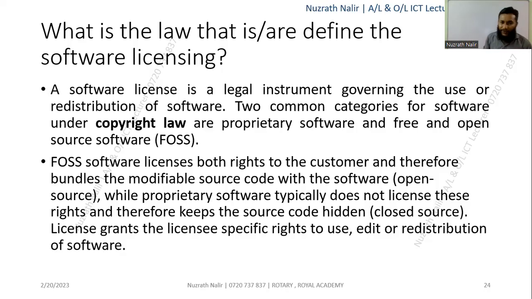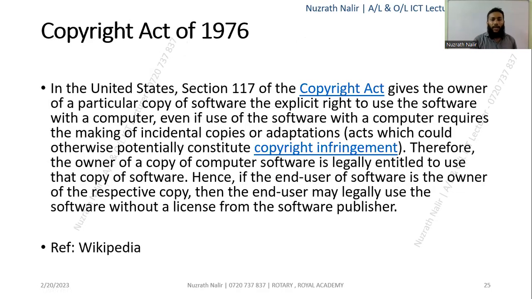Free open source software licensing gives rights to the customer and is bundled with the right to modify the source code. So even if you modify or redistribute, law enforcement is not available for that type of software license. And keeping the source code hidden is the law criteria for proprietary software.